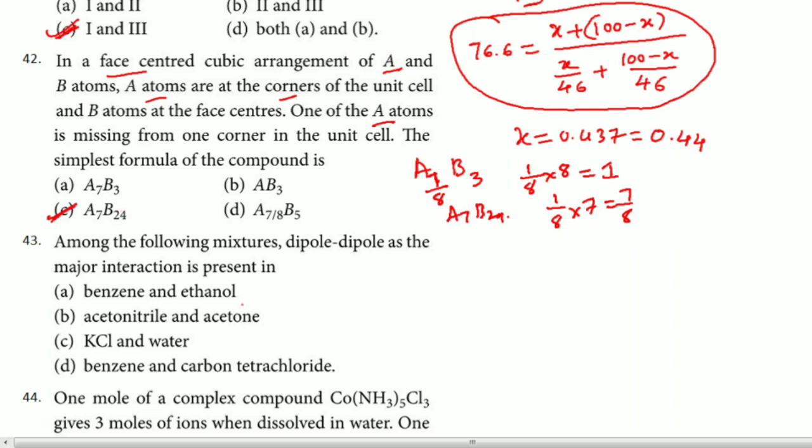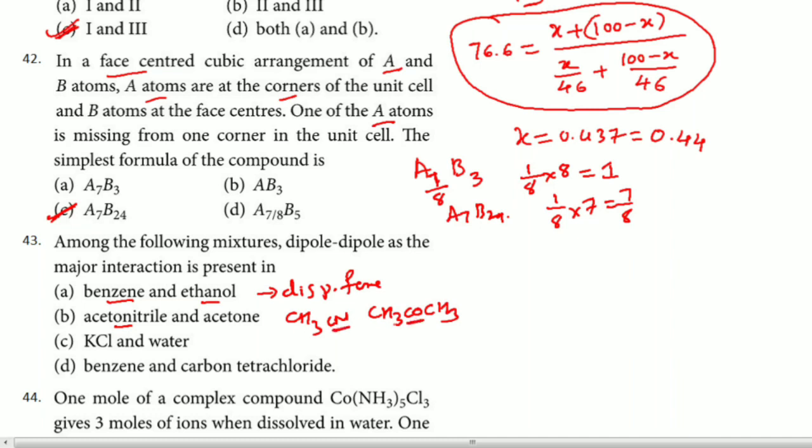Among the following mixtures, in which is dipole the major interaction present? Benzene and ethanol, in this particular case there will be dispersion force, right? Acetonitrile is nothing but CH3CN, and acetone is CH3COCH3.